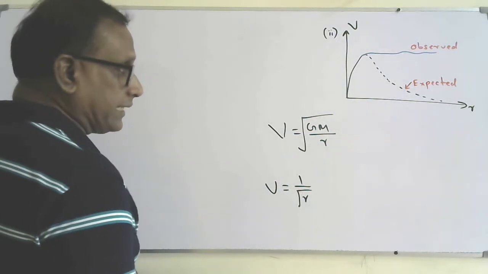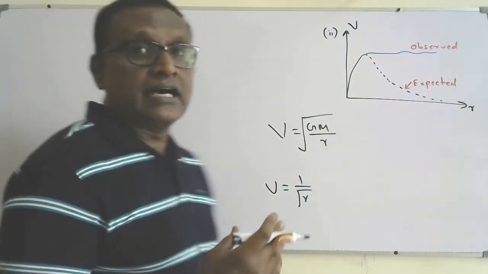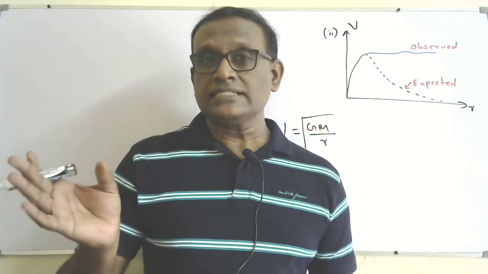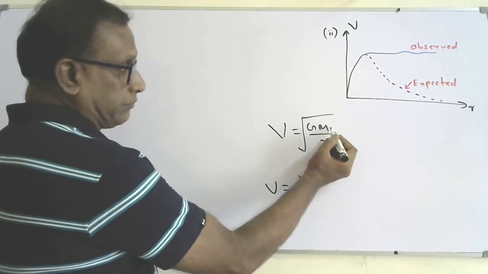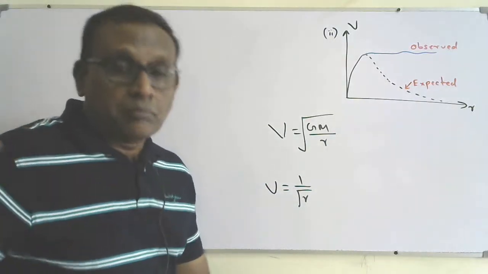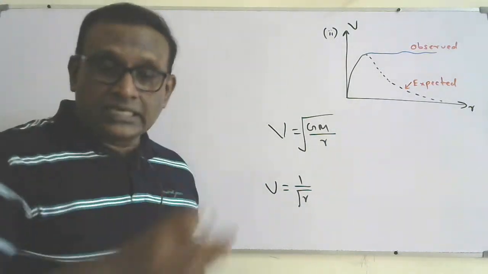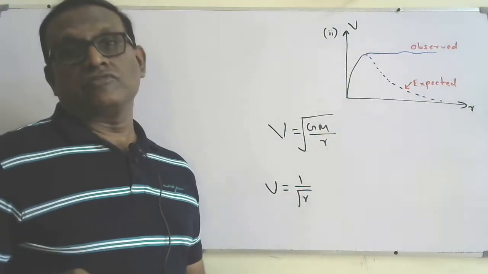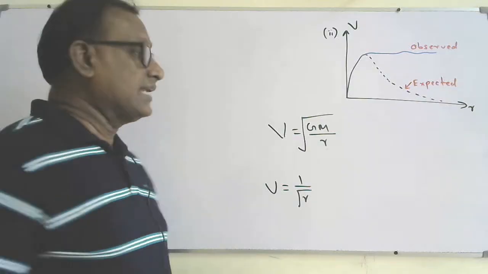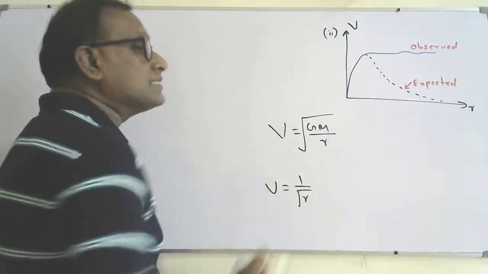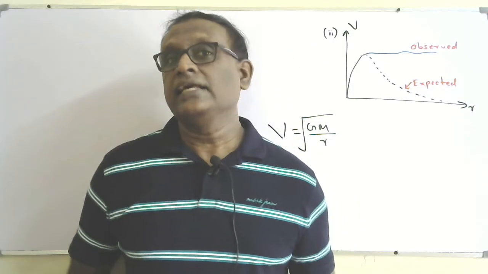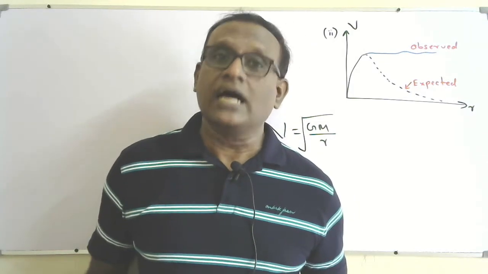But what is happening here? Actually, there is some invisible mass. Even when we consider outside the nucleus, there is no change in V. So the mass enclosed within the radius of the sphere is increasing due to invisible mass. So we can say when R increases, mass M also increases due to invisible matter. Actually, that invisible matter is the dark matter.